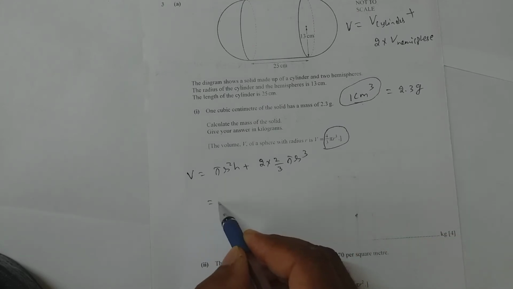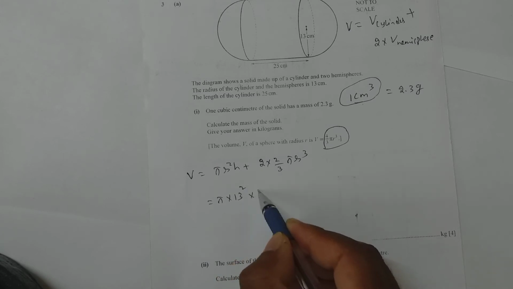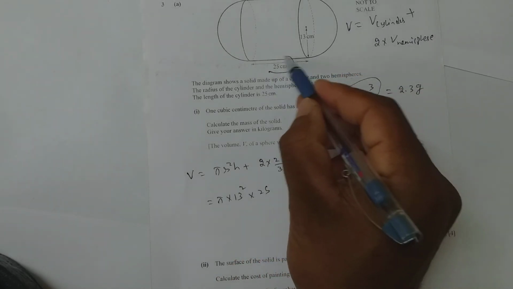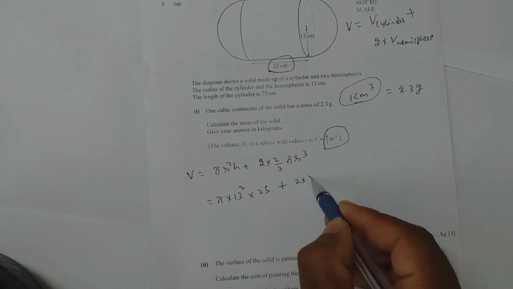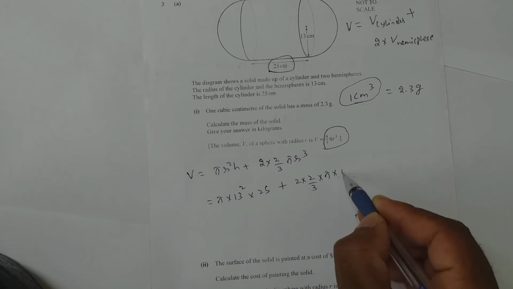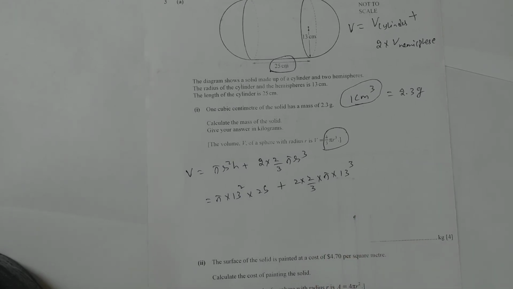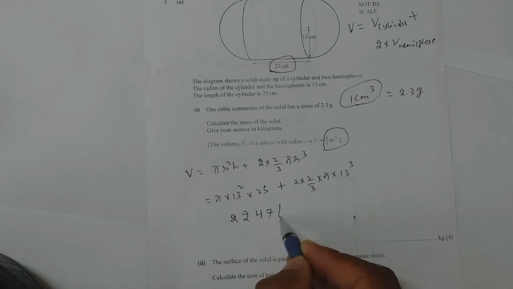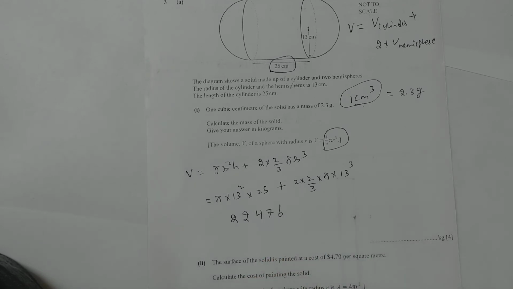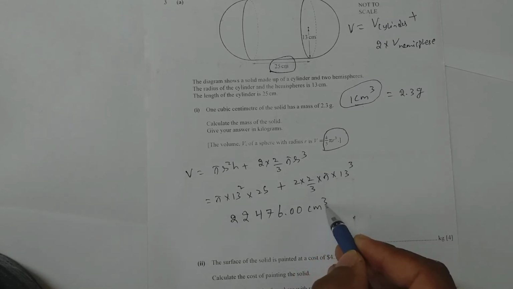So now place the values. Pi into radius 13 square, height is 25. This length itself becomes the height, plus 2 into 2 by 3 into pi into 13 cube. Place everything in the calculator. You get the answer to be 22476.00. Clear? That many centimeter cube.